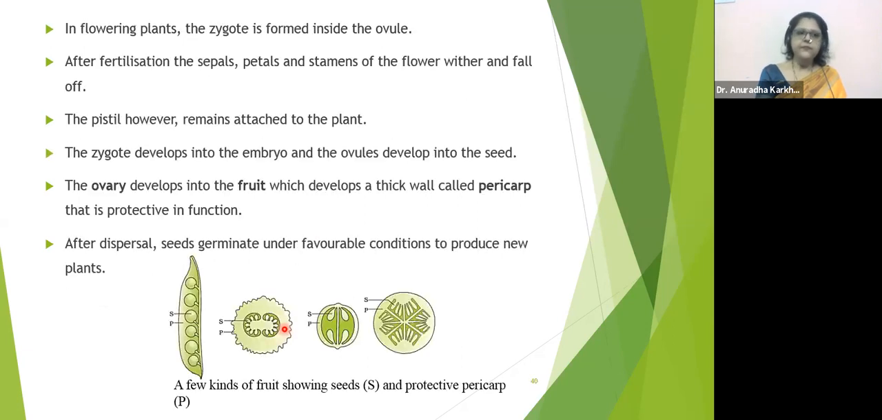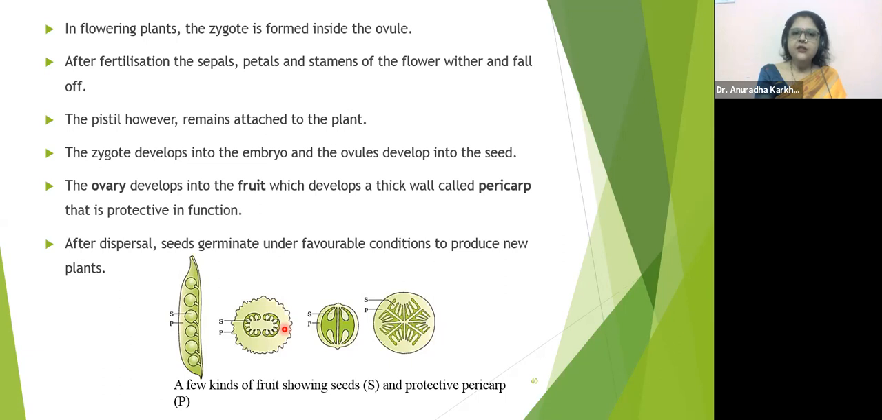Understood? In flowering plants, the zygote is formed inside the ovule. After that, the ovule will get converted into a seed. So the seed in your fruit, which you generally throw away, but many seeds we also eat. Okay, the seed is nothing but what was earlier called the ovule before fertilization.